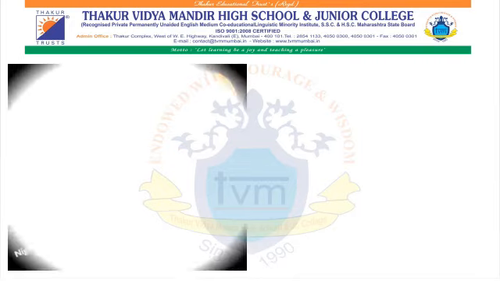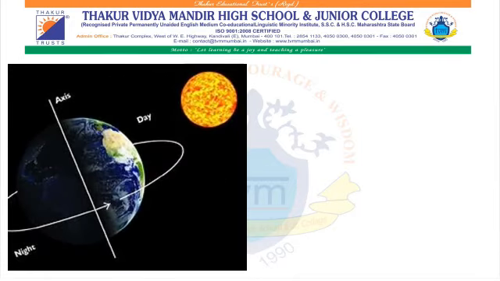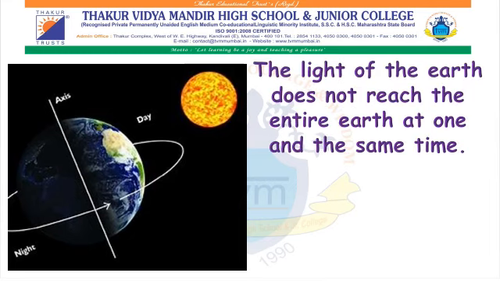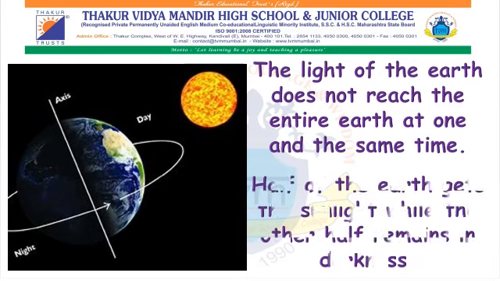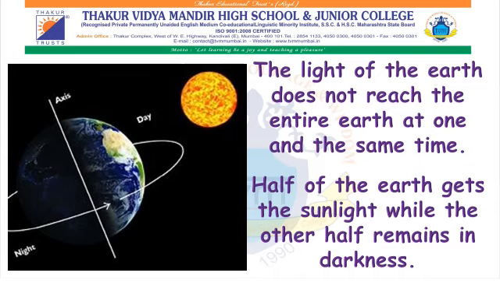We experience day and night every day. Students, as we have learned, the earth rotates as well as revolves. It revolves around the sun and it rotates around itself. Because of this, the light of the sun does not reach the entire earth at the same time. And because of this, half of the earth gets the sunlight while the other half remains in darkness. As it is clearly shown in the picture, the portion of the earth that is facing the sun is in light, whereas the other part is in darkness.